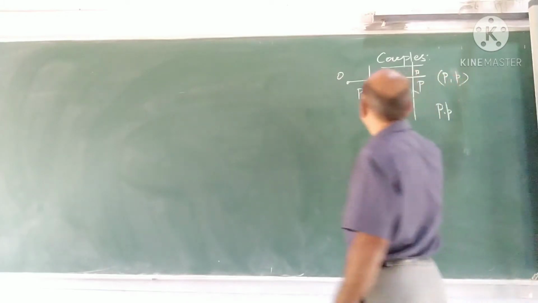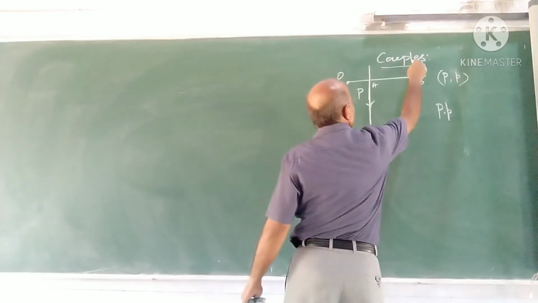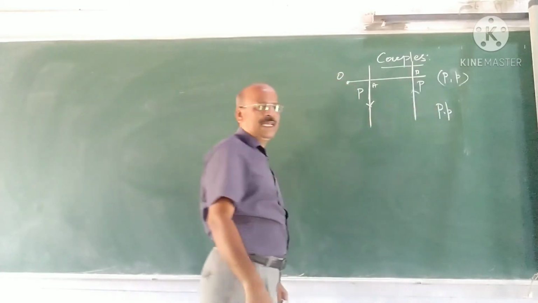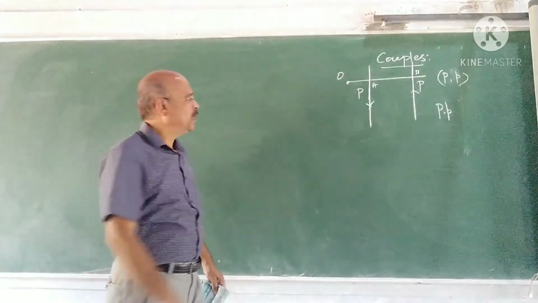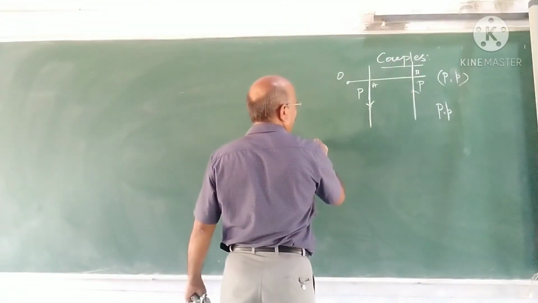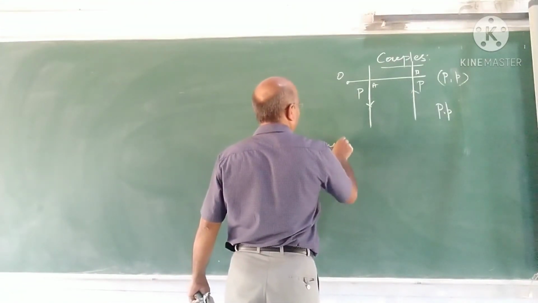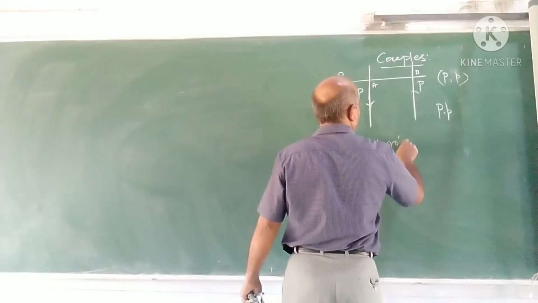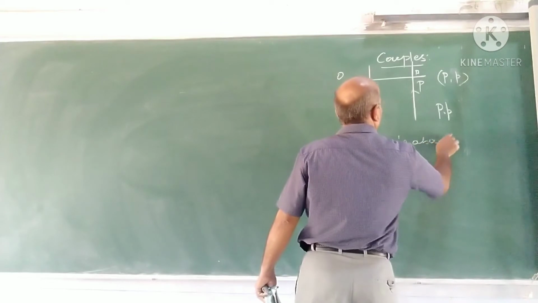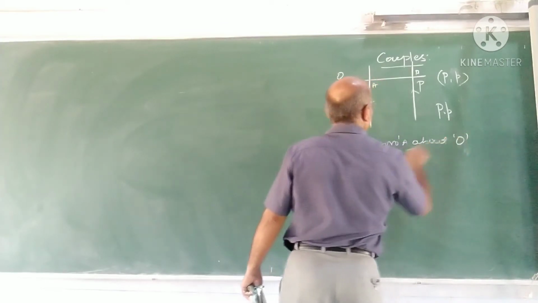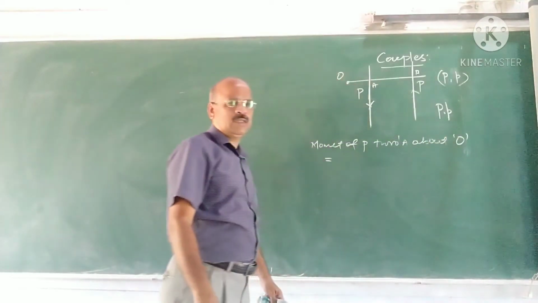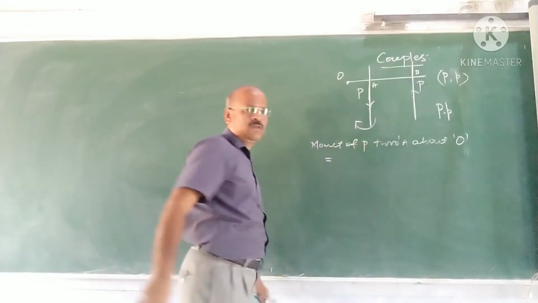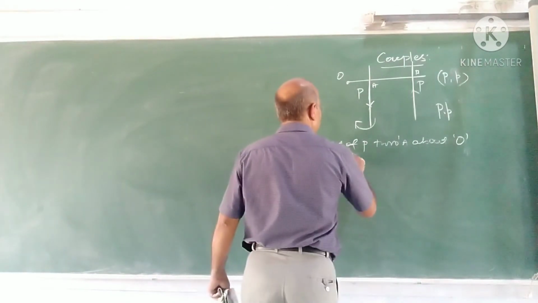One force is P acting through A downwards, and another force through B. We have drawn the perpendicular like this. Correct? Now what is the moment of the couple? Moment of P through A about O: is it plus or minus? The direction is like this, so it is minus, clockwise. Therefore, minus P into OA.